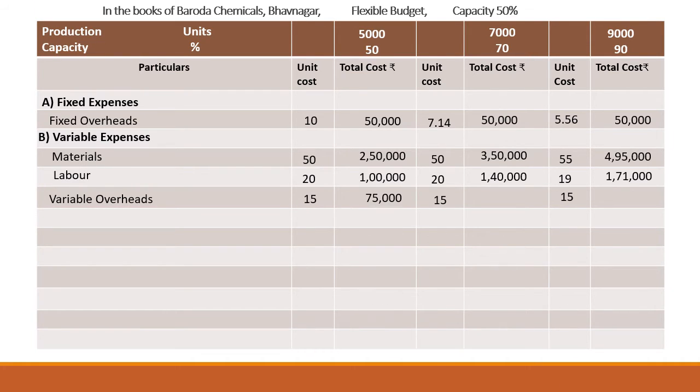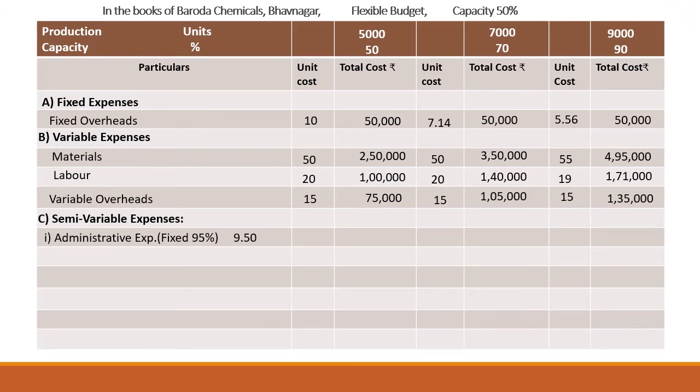Again, per unit it will remain fixed. There is no fluctuation required in case of variable overheads. So for all the levels it will remain fixed per unit, and in total it will change according to the level of output. So 15 into 5,000 units, 15 into 7,000 units and 15 into 9,000 units. Alright. After variable expenses, we have some semi-variable expenses.